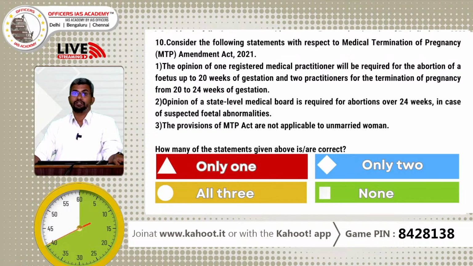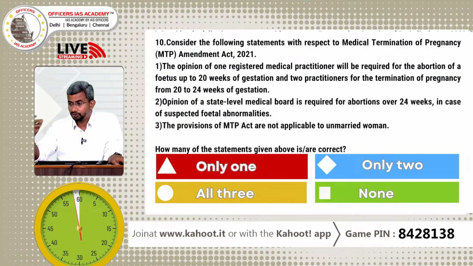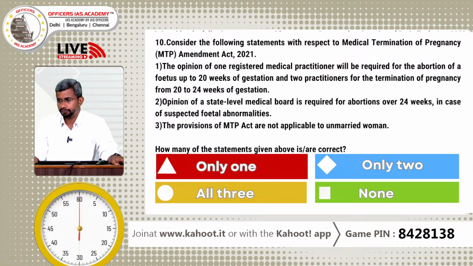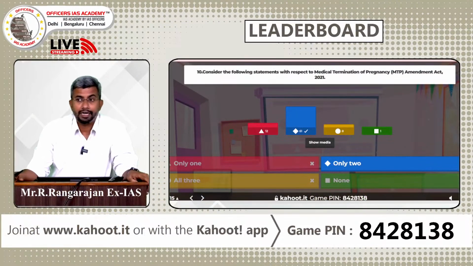And guys, for this you need to be aware of the current affairs, you need to follow them. And again I repeat, if you go and see the Edge platform, November 2023 monthly updates, this discussion would be there, which will help you in revising, noting it down and revising it. So the opinion of one registered practitioner will be required for up to 20 weeks and 2 practitioners for 20 to 24 weeks. Opinion of state level medical board is required for abortions over 24 weeks, and the provisions of MTP are not applicable to an unmarried woman.